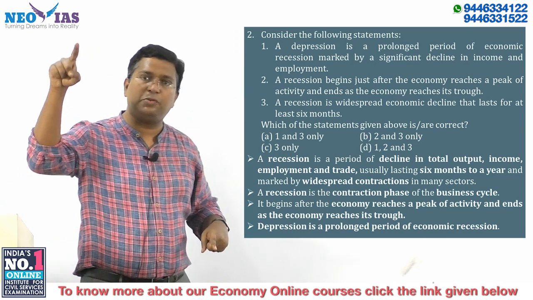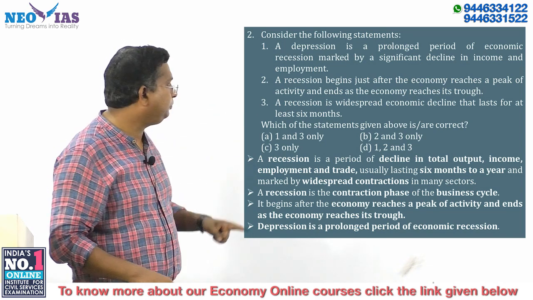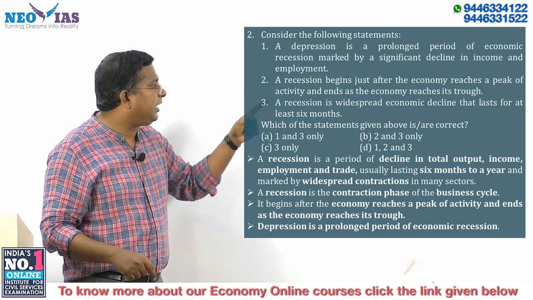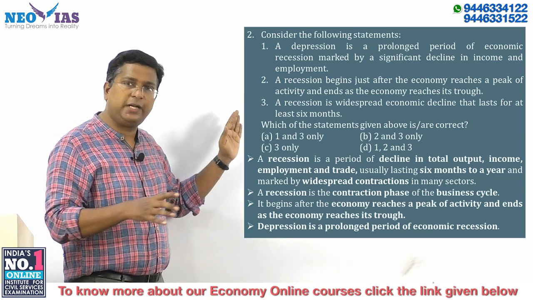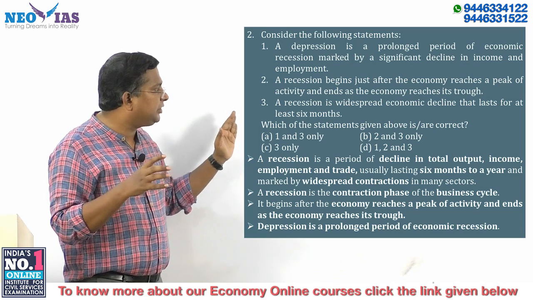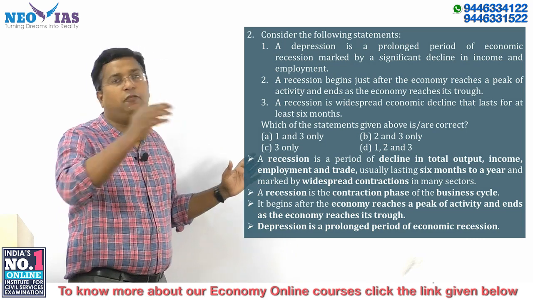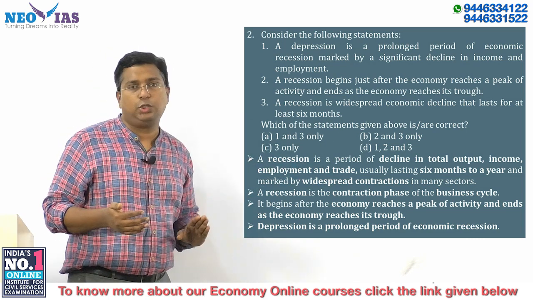From the business cycle, we have seen what the peak and trough are, so the second statement is also correct. Third, a recession is a widespread economic decline that lasts for at least 6 months. We know the time period of recession, at least 6 months to 1 year. So the third statement is also correct. So your answer will be D, 1, 2 and 3.